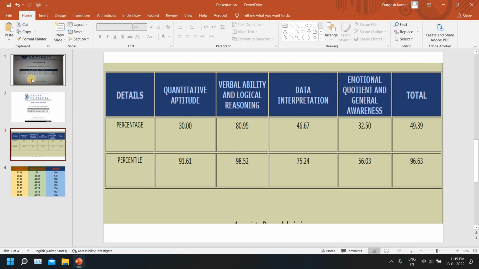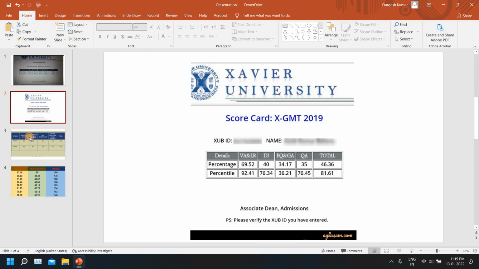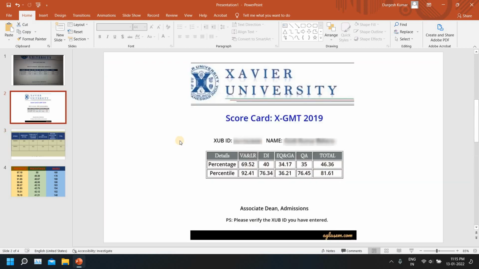I think I did some calculation mistake, but anyways, you're getting a rough idea. That's all I care about at this point. 46% into 20, so almost 9.2 questions fetched me 75 percentile here in 2021. Where did I make some mistake? It was, I think, 0.4 into 20. Yeah, I'm sorry. In 2019, 8 questions were required to fetch 76 percentile.